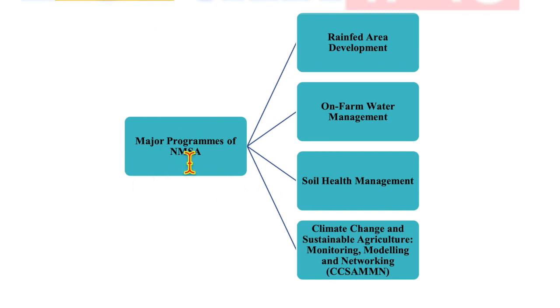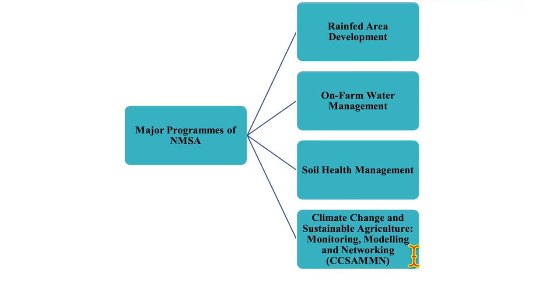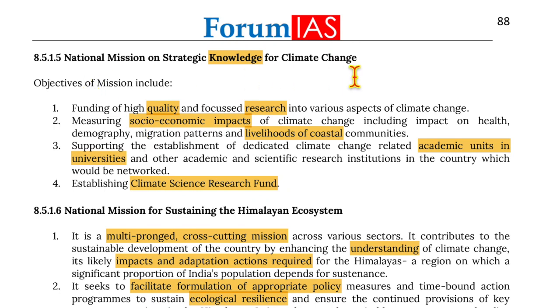Now, major programs of the National Mission for Sustainable Agriculture include rainfed area development, on-farm water management, soil health management, climate change and sustainable agricultural monitoring, modeling and networking. Moving on to National Mission on Strategic Knowledge for Climate Change.